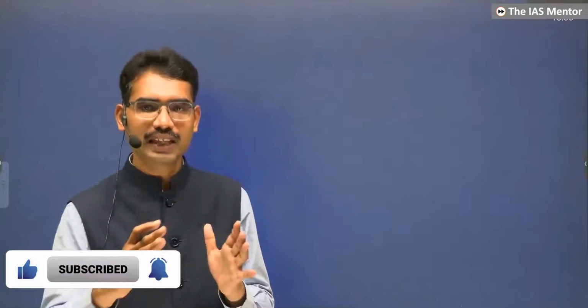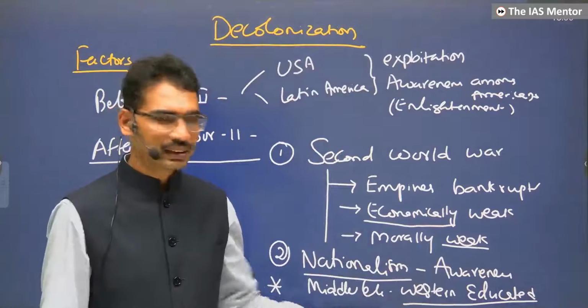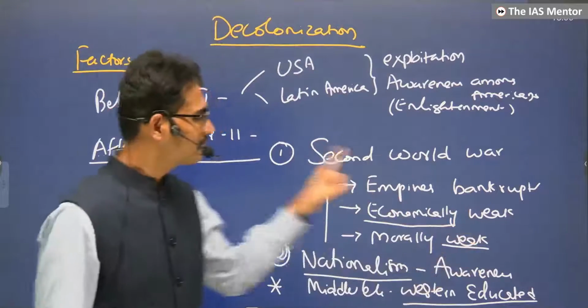Rather, we should unite and fight against the master. That nationalist spirit gave Indians, Indonesians, Africans a feeling of unity. This unity created terror in the minds of the Europeans, and they had to give independence. That led to decolonization.